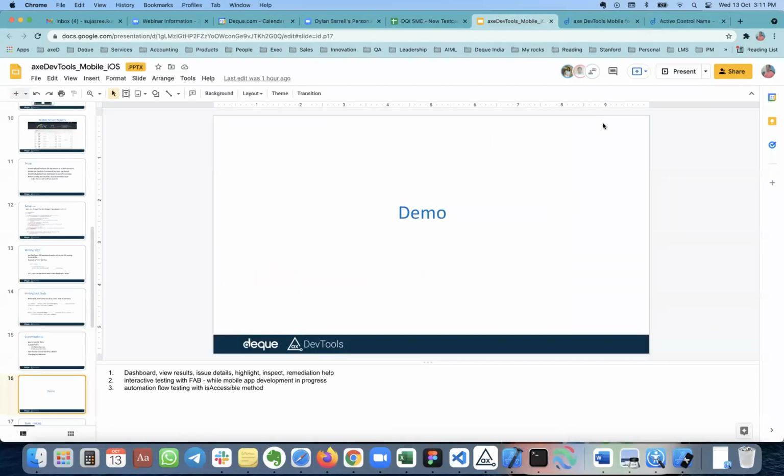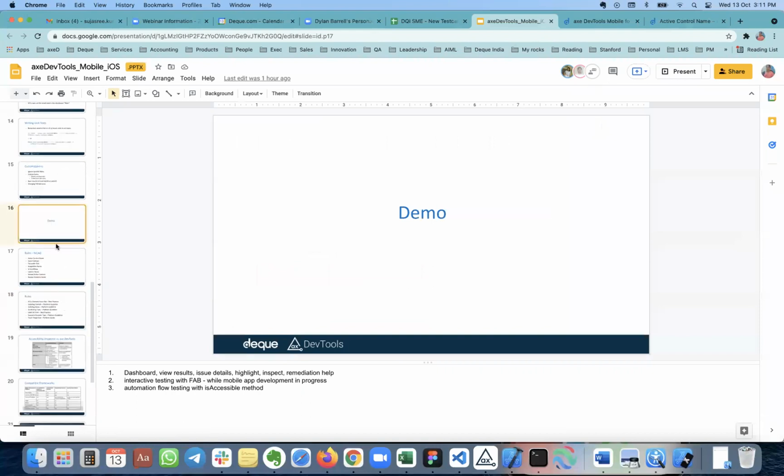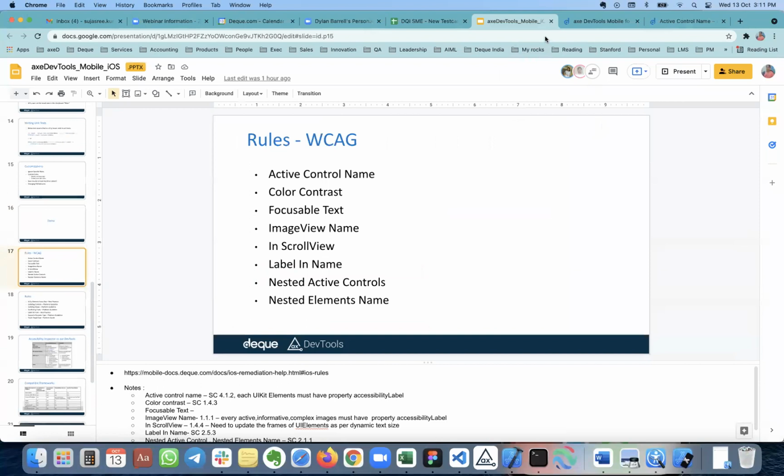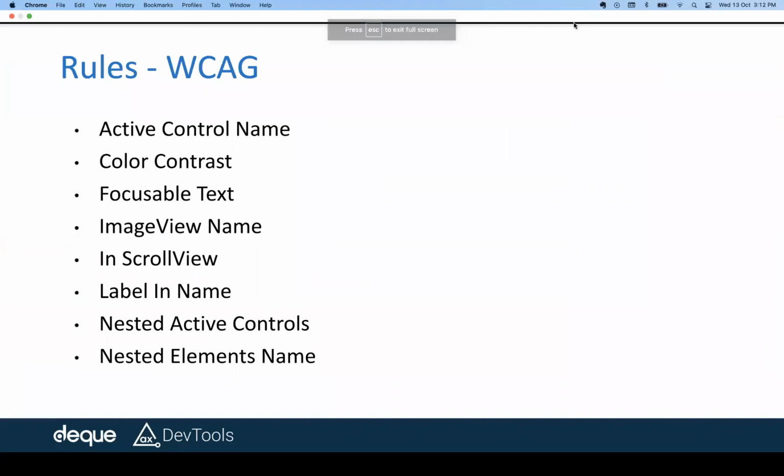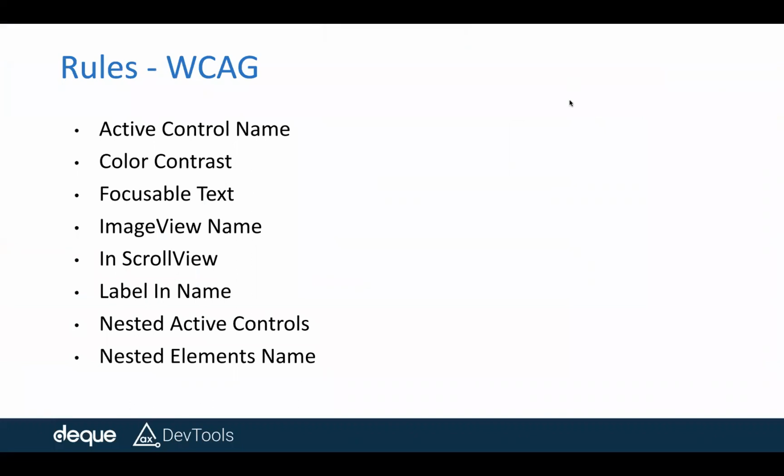Let me go back to the presentation, and we can explain the rules a bit so that you understand what exactly we are testing against. I want to invite Aparna to explain these rules in a detailed way. Aparna. Thank you, Sujashri. Thank you for that demo and a great explanation of what the tool does.